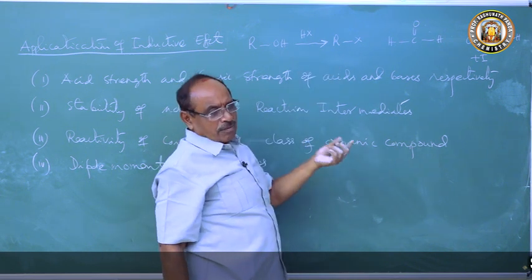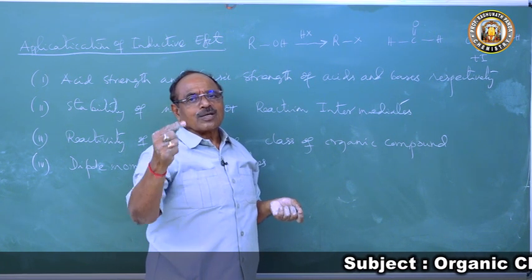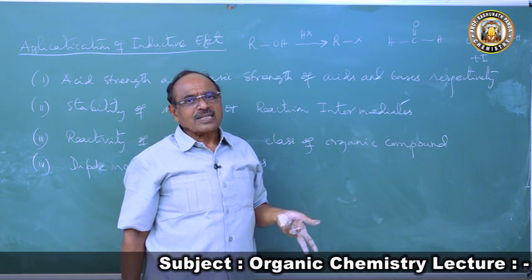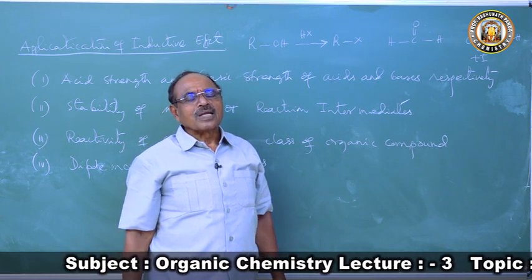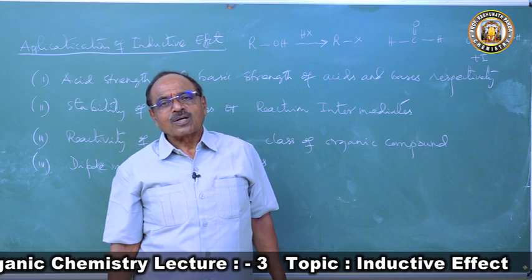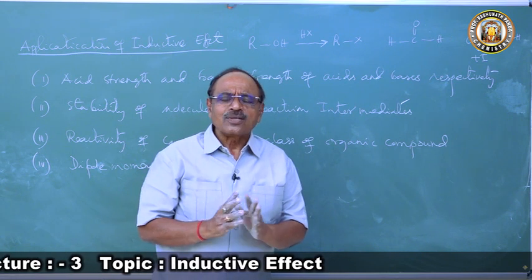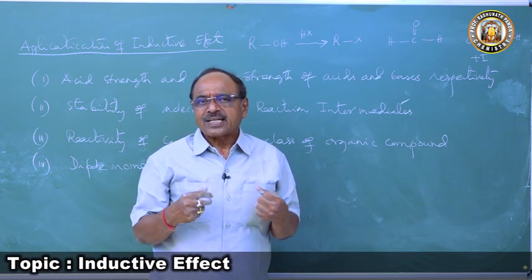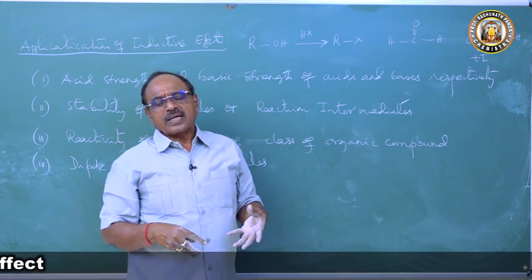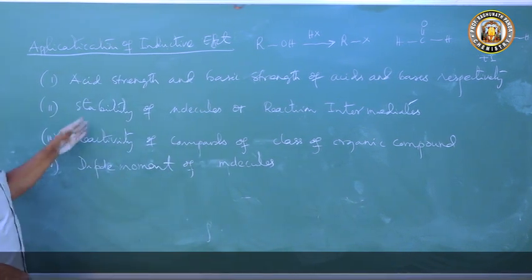What is the difference? In primary alcohol you have 1 R, in secondary alcohol you have 2 R's, in tertiary alcohol you have 3 R's. What are the R's? Electron releasing groups. What do they do? Plus I effect. So because of plus I effect, tertiary alcohol is more reactive than secondary alcohol, which is more reactive than primary alcohol, in the reactions involving replacement of OH group. So once you study, your mind accepts what is plus I effect, what is minus I effect, what is the permanent polarization of electron clouds, how the polarity is induced into the molecule. Once this concept is clear, it will be very easy for us to explain these factors.